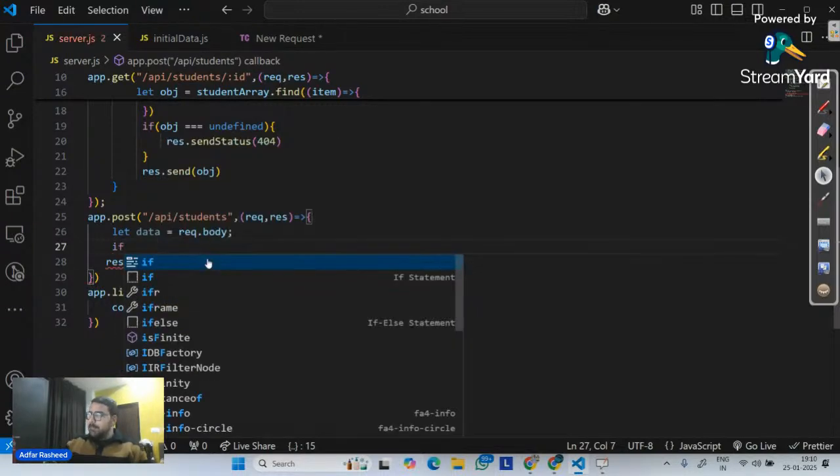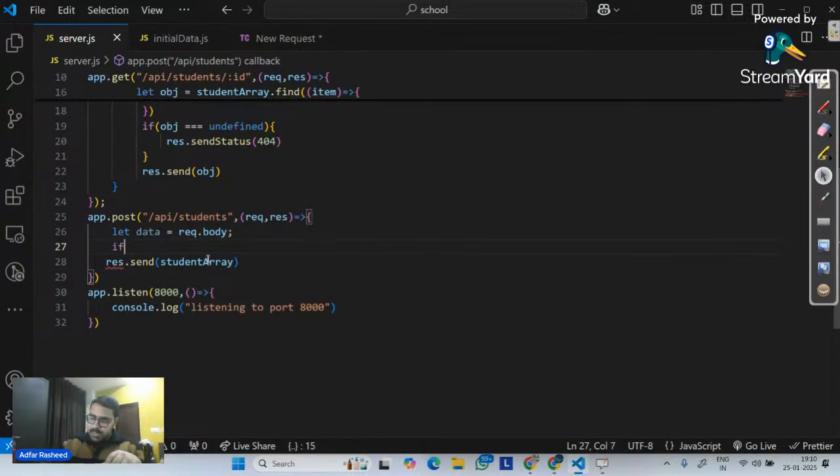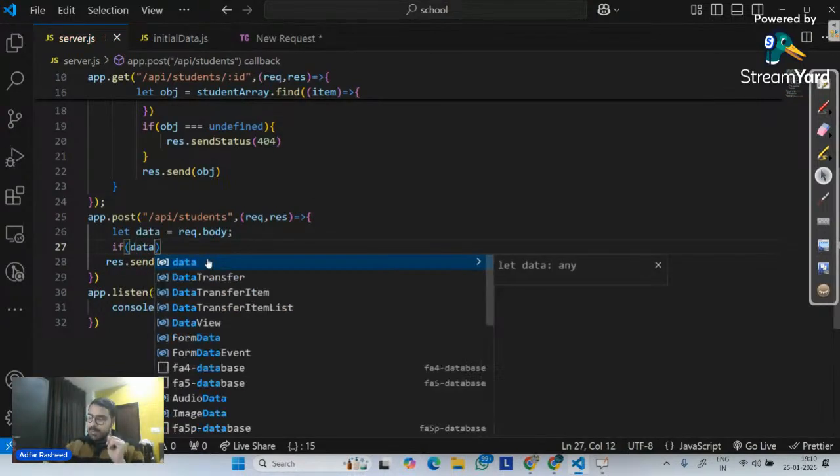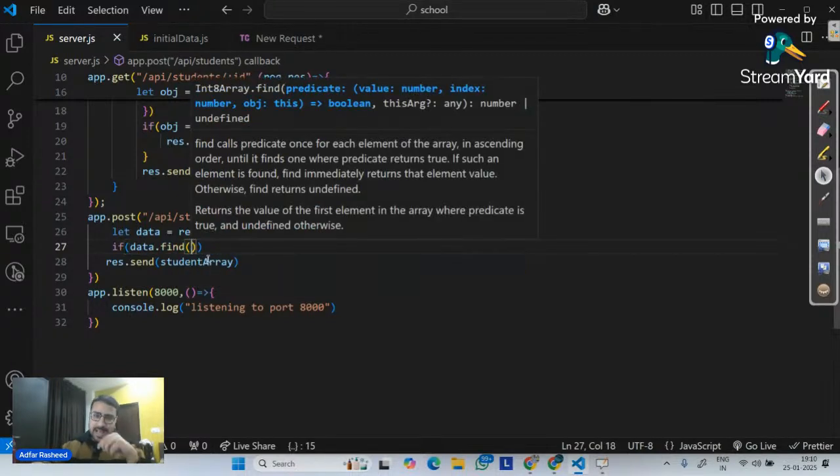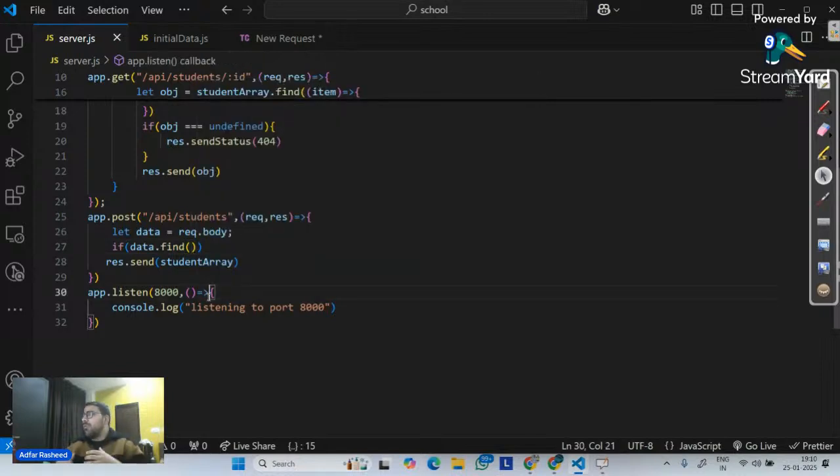Now, in this case, I will simply implement an if condition. I will tell it, inside this data, please see whether it contains the key which is name or not. If it contains it, well and good. Then add a check if the data contains current class, and then add a check whether it contains division or not. So how do we do that? Please find. We have already seen how we can implement our find method.